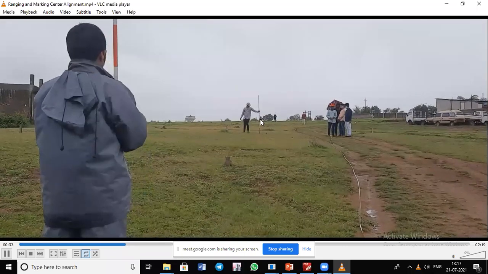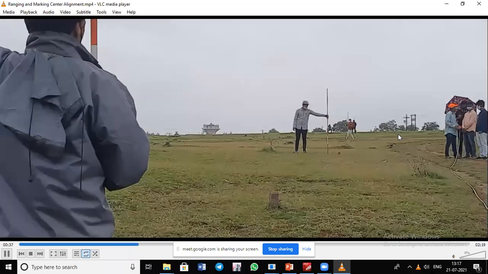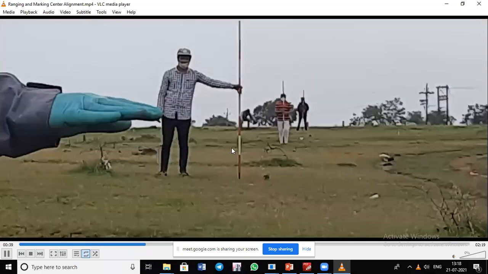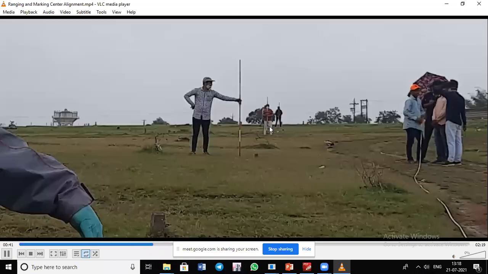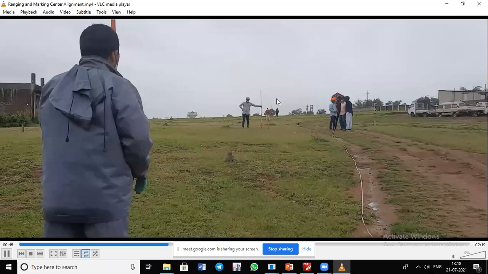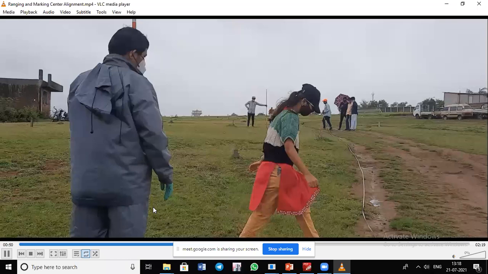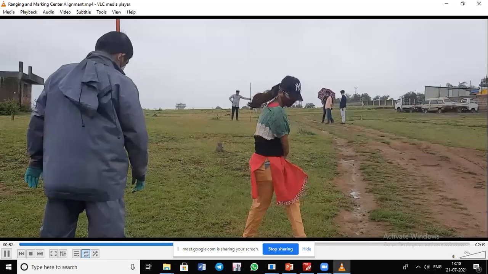Okay. So you can see left hand side. The person who is going to stand on the right hand side is moving towards the left. So according to that, this ranging rod person is moving. Okay. So when all these 4 points are in a straight line, those points will be marked on the ground.